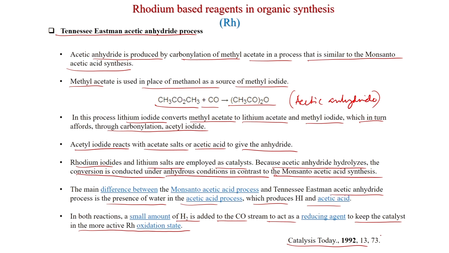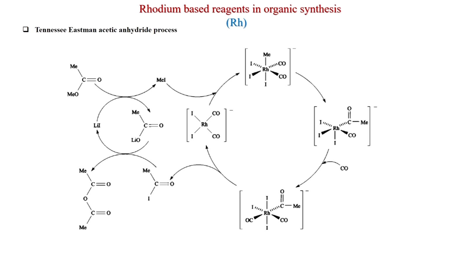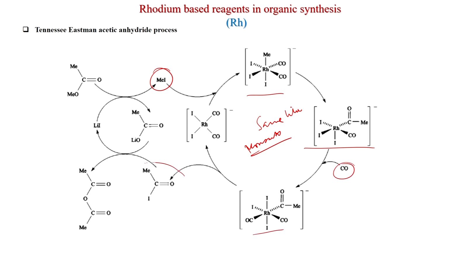So, this was reviewed in Catalysis Today 1992, and this is the catalytic cycle. If you see clearly, this cycle is the same as the Monsanto. Here this is the active intermediate, methyl iodide is coming, this is happening, then the migratory insertion of carbon monoxide is happening, and this is also the same with acetyl iodide.